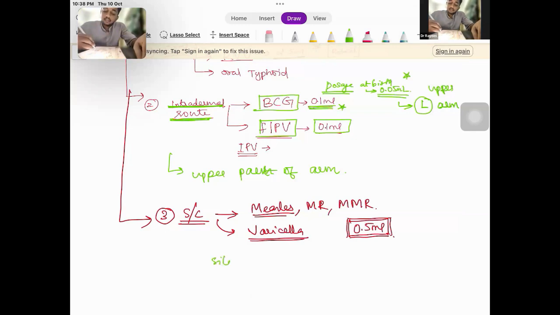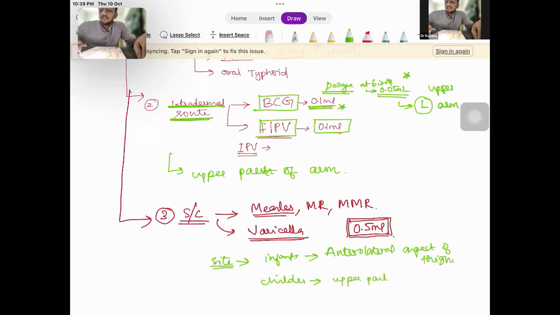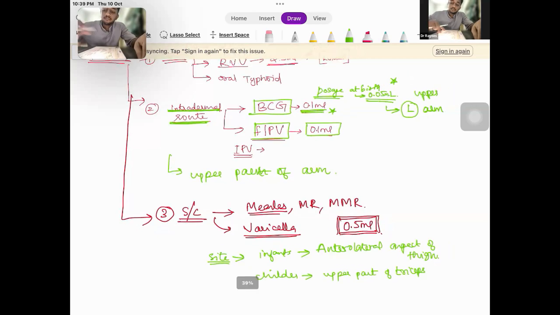Where is the site? The site in infants is the anterolateral aspect of the thigh, and in older children, the upper part of the triceps. Okay.